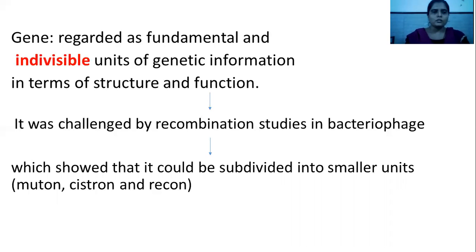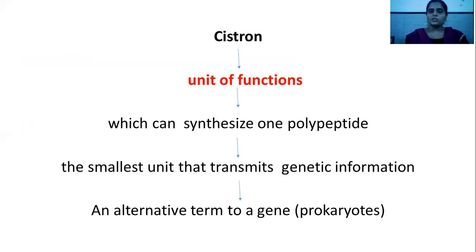Muton is the smallest part where mutation can occur. Recon is the smallest portion where recombination can occur, and cistron is the smallest part of function. Function means which codes for protein. So, important terminology: cistron is called the unit of function. That portion of the gene which can code for protein. The region which does not code for protein is not included in the cistron. That is, introns are not included.